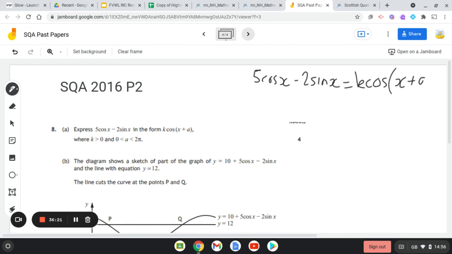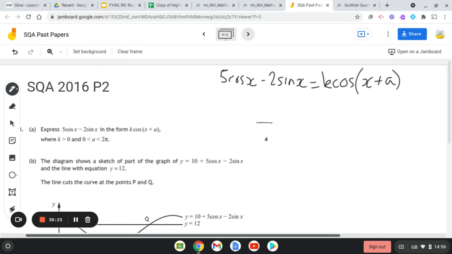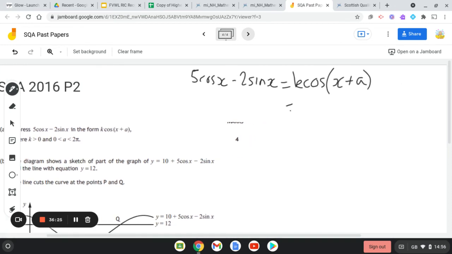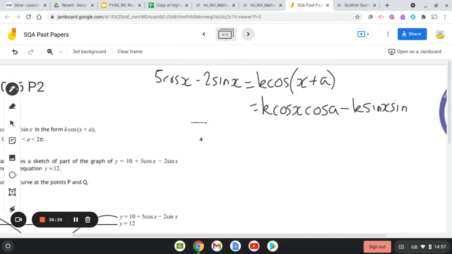Now look at your formula sheet, and make sure you get the correct expansion. So k cos x cos A minus k sin x sin A, and that is mark number 1 for that one. They will be looking very closely to make sure that you've got a k there and a k there, so make sure you don't forget about those.